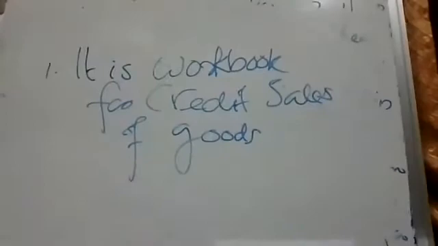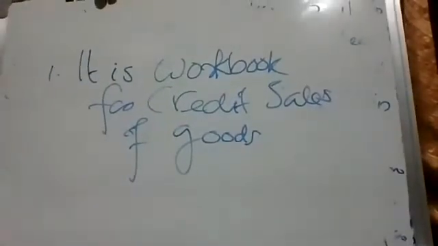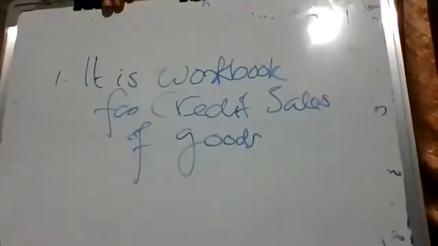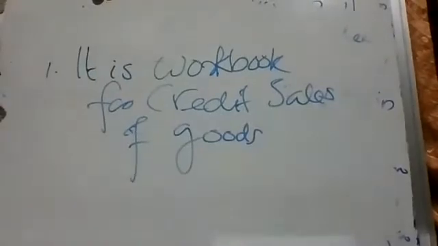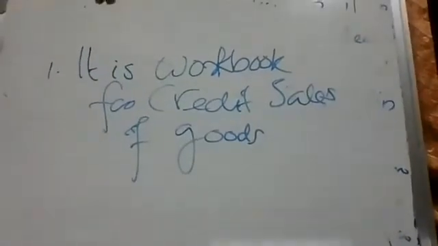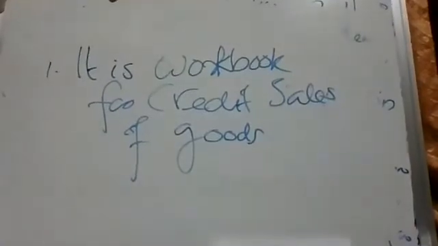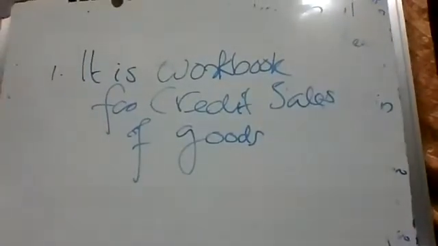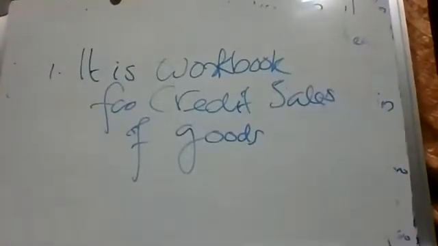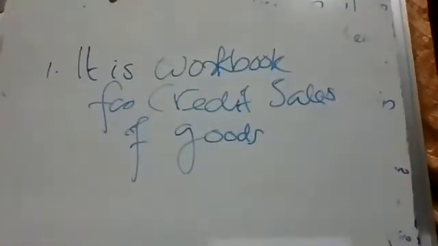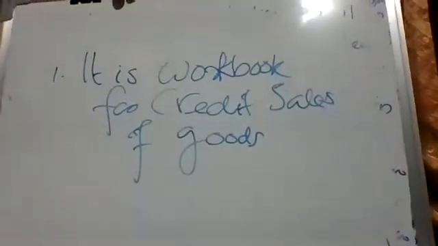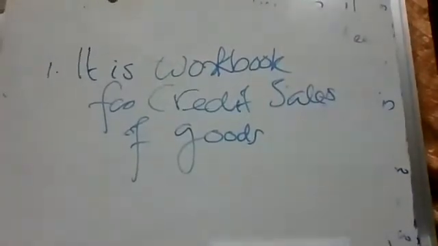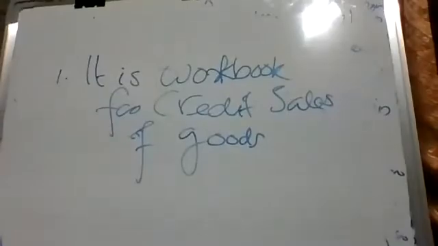If you are selling old machinery or furniture on credit, we will not enter it here. Just like purchase of machinery or furniture, we do not enter it in the purchase day book. Sale of old machinery, we will not enter here. If it is against cash, we will enter it in the cash book. If it is on credit, we will enter it in the journal proper. So this sales day book is exclusively for credit sales of goods.